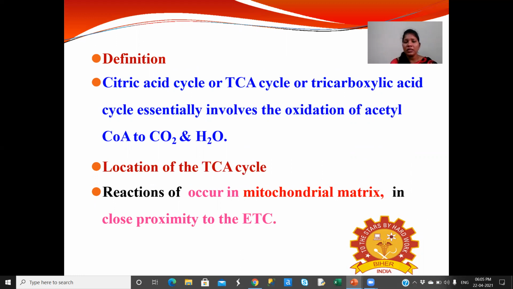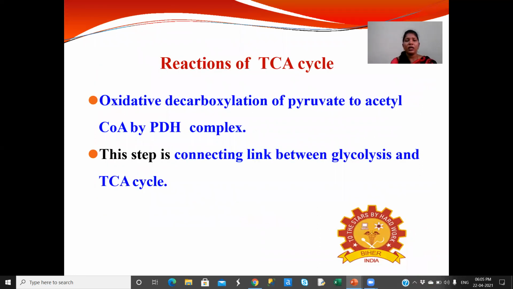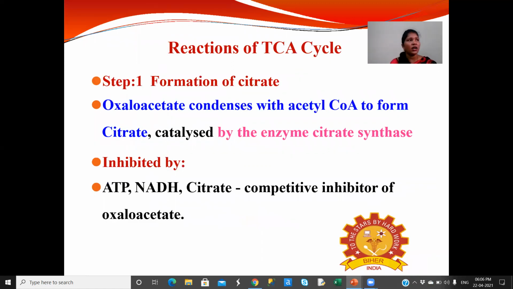The TCA cycle mainly occurs in the mitochondrial matrix because of its close proximity to the electron transport chain. Coming to the reactions of the tricarboxylic acid cycle: the oxidative decarboxylation of pyruvate to acetyl CoA by the pyruvate dehydrogenase complex is the connecting link between glycolysis and the TCA cycle, as we have discussed.